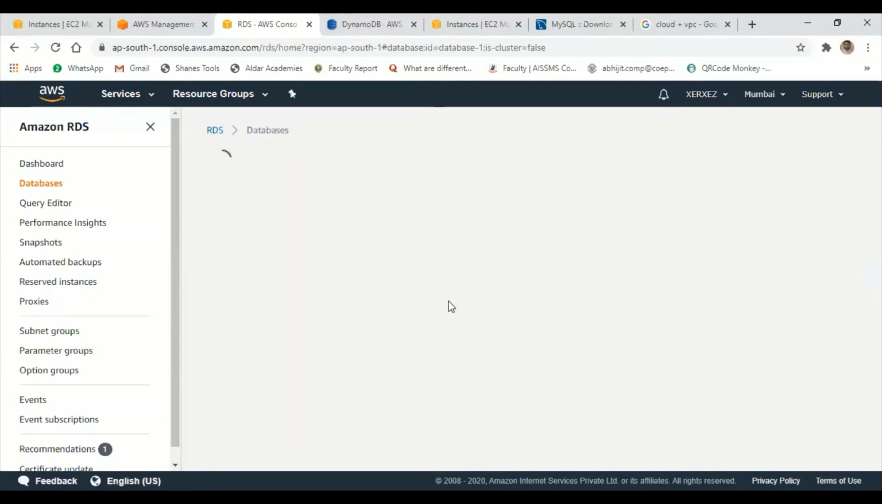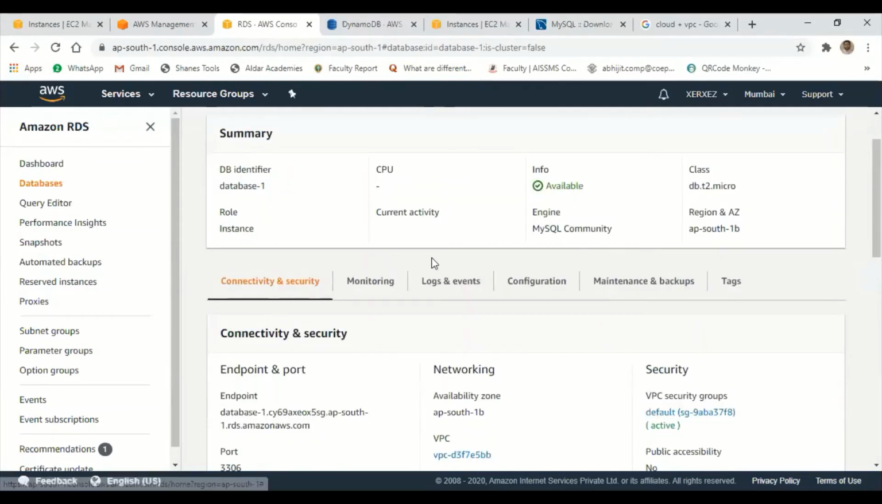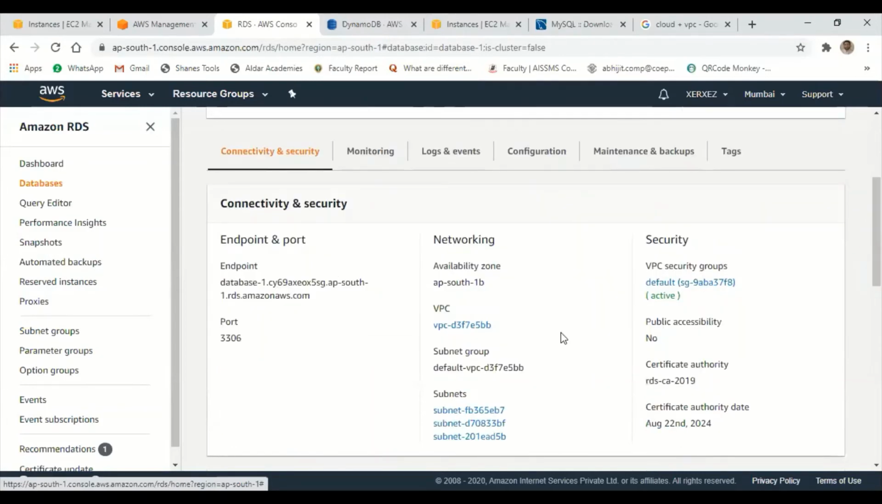Yeah, so my identifier name is database1. Okay, engine is obviously MySQL Community. Version was 2.7.21. Okay, so most important for us is this one, the endpoint from where we can connect. If I want to connect this MySQL with EC2 server or EC2 servers, we need this endpoint.